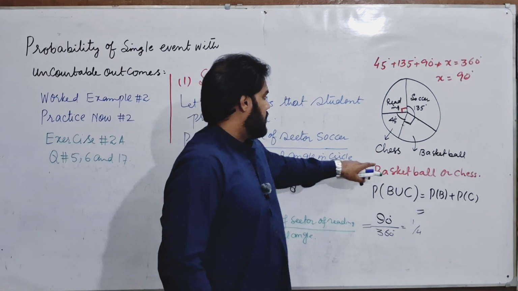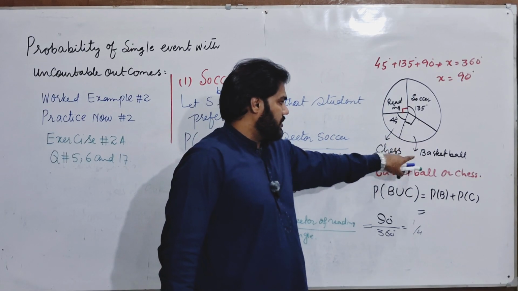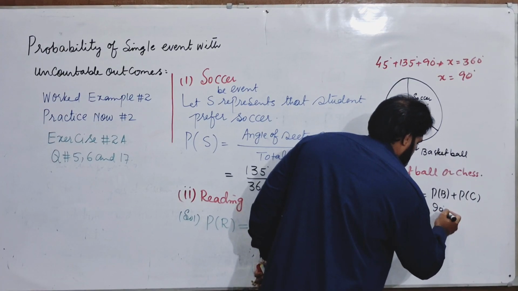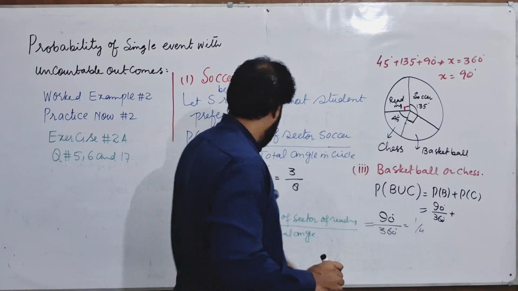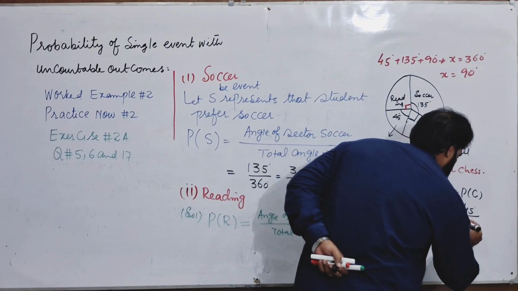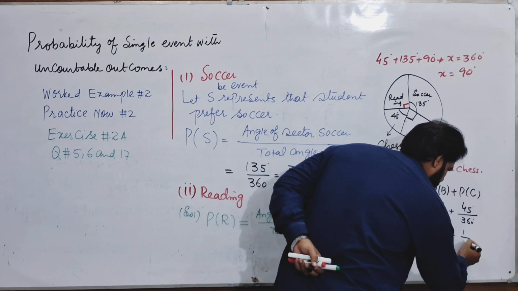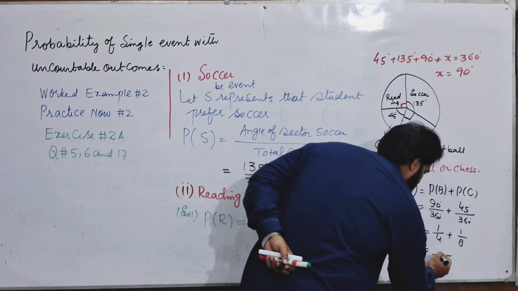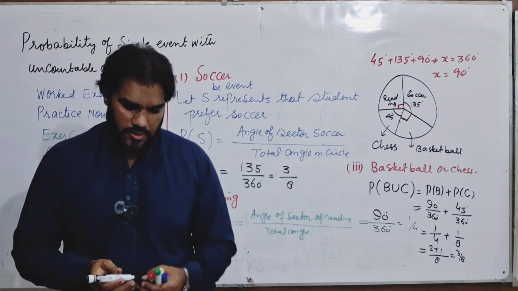The number of students that prefer basketball has the angle of sector 90 degrees, a right angle. So this is 90 over 360, plus the probability of chess. Chess is given by 45 degrees, which we have already found. This is 45 degrees over 360 degrees. So this is 1 by 4 and this is 1 by 8. And this becomes 2 plus 1, which is 3 by 8. And this completes question number 5.